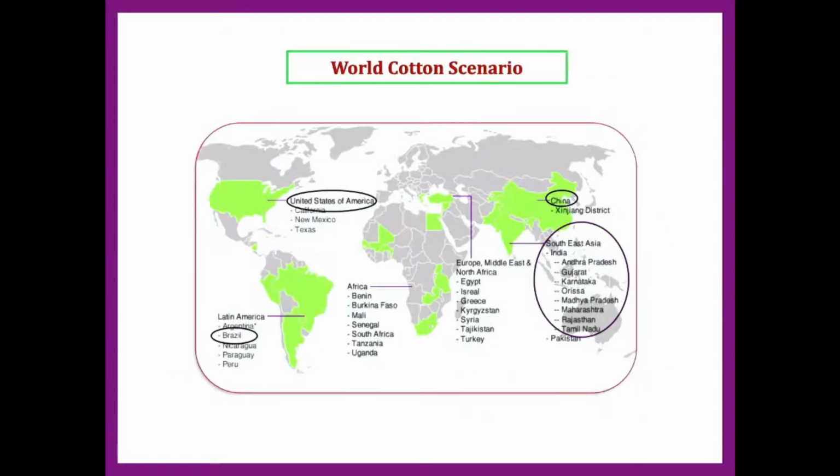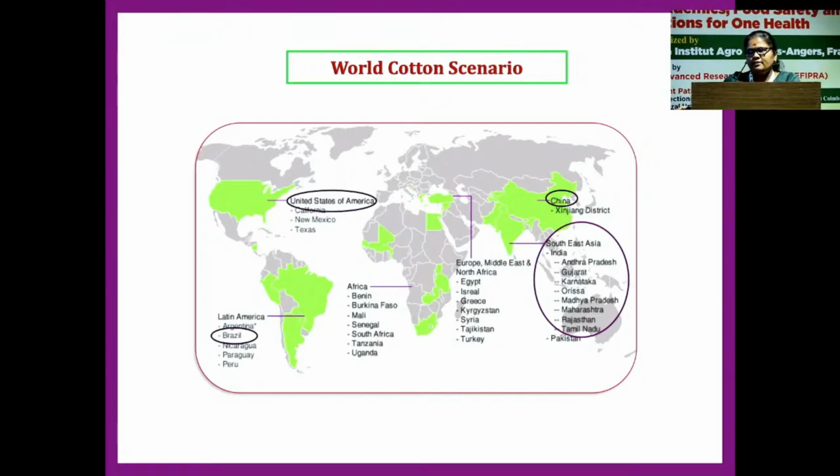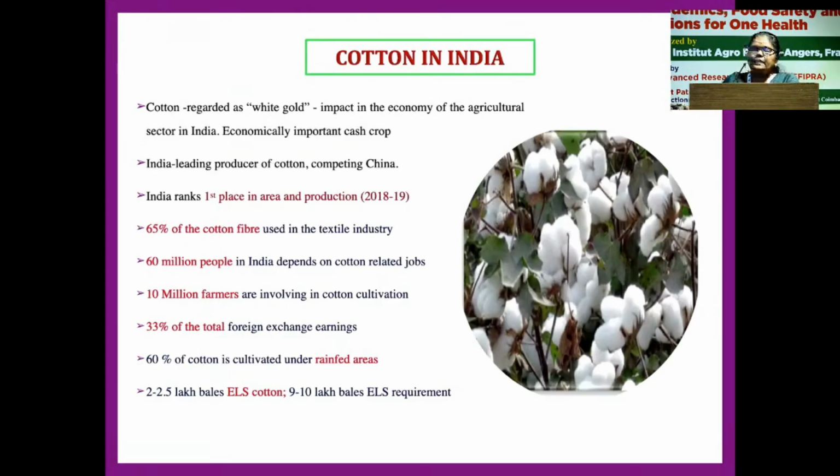When we speak about cotton, it is a non-edible crop, and 77 countries cultivate cotton, of which 105 countries consume it for their textile industries. Of the world, the top producers are the United States, Brazil and China, and India is also one of the top producers. In India we usually refer to cotton as white gold, and it is a cash crop.